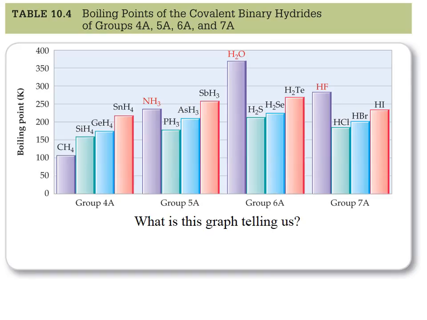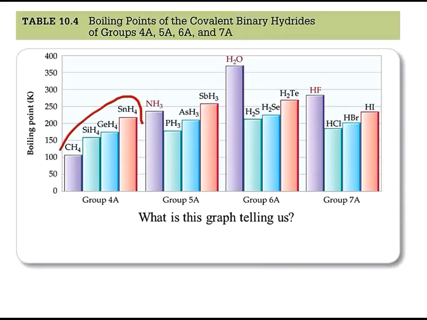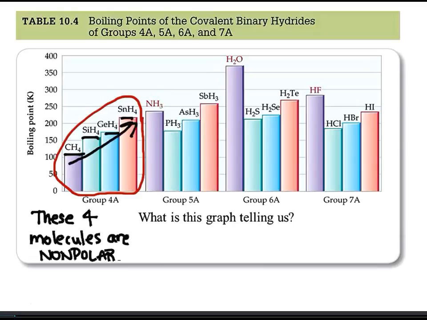Now, this is a picture that I wanted to talk a little bit more about because it shows a couple of interesting features, and so I wanted to talk about what this graph is telling us. We're going to start by looking at the group on the left, group 4A. So the boiling point of these four molecules increases as you go from CH4 to SnH4. An important point here is that these four molecules are all nonpolar.